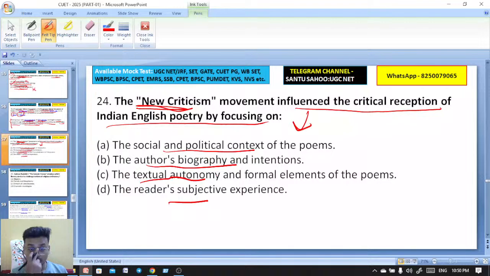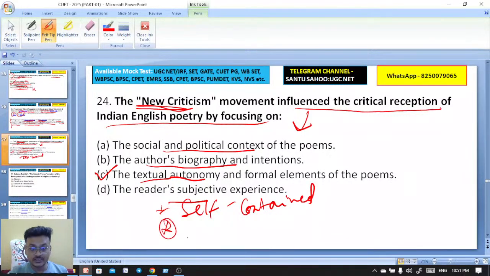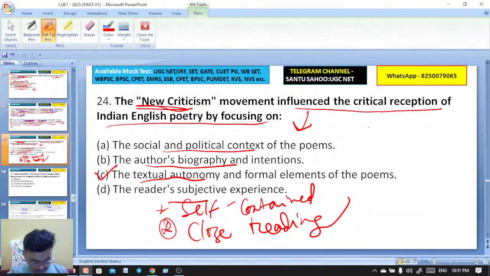Again this is C. Need to know exactly textual autonomy, that is text is self-contained. Yesterday also the text is self-contained. Then close reading. Okay, close reading of the text is also given importance, and textual autonomy and formal elements. So here C is the right answer.